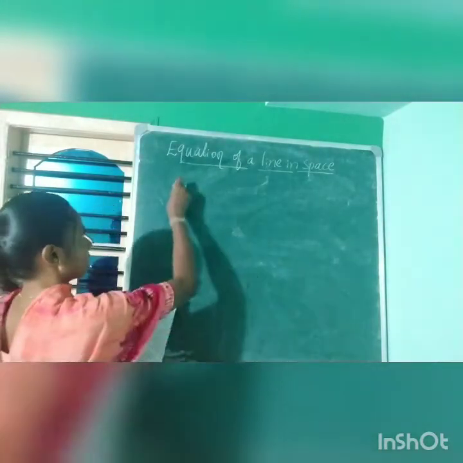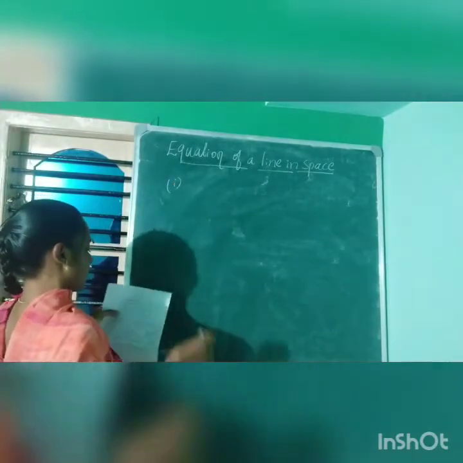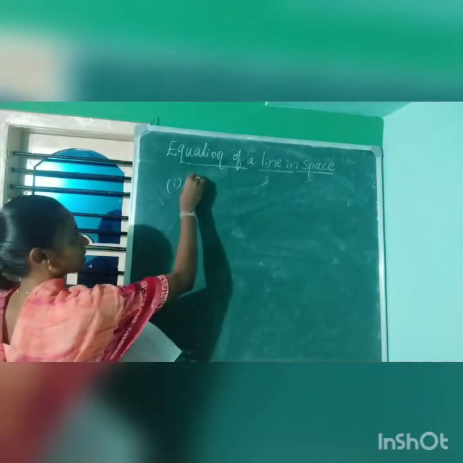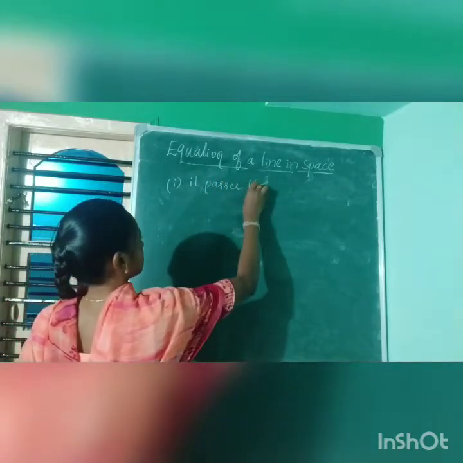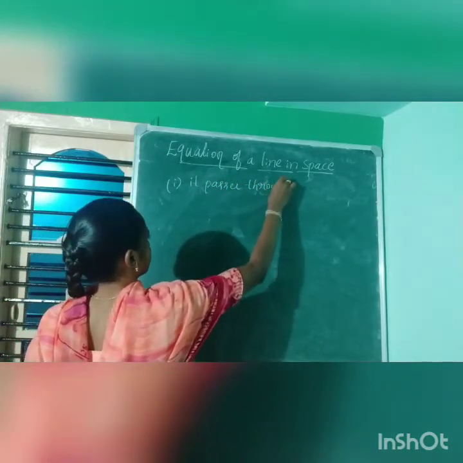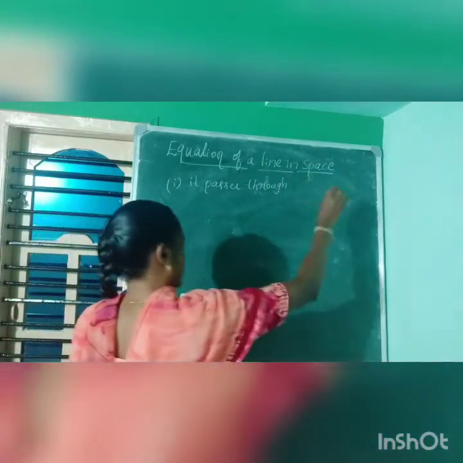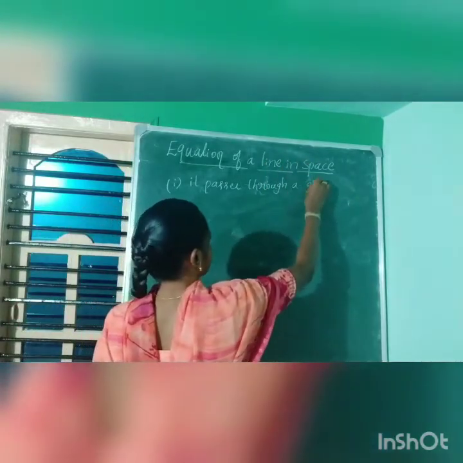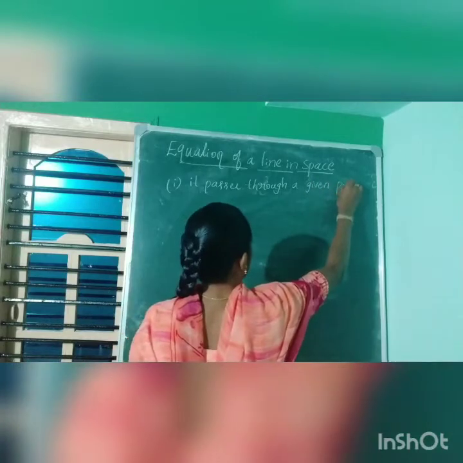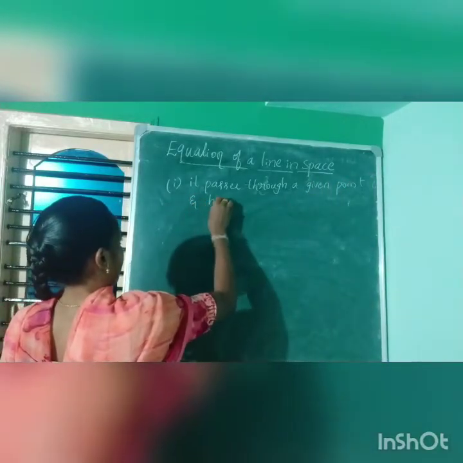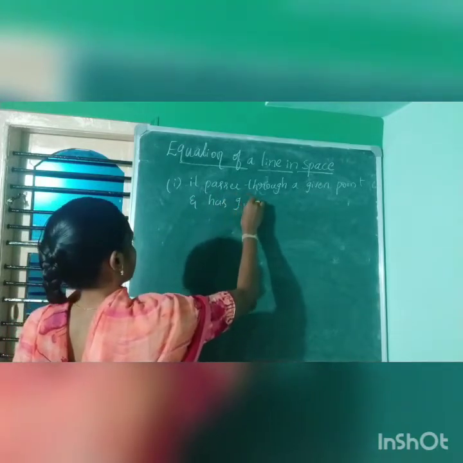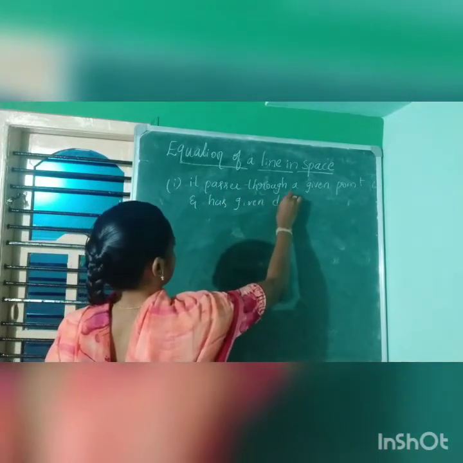The first case is if it passes through a given point and has a given direction.